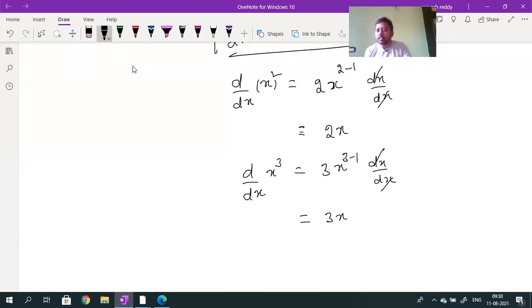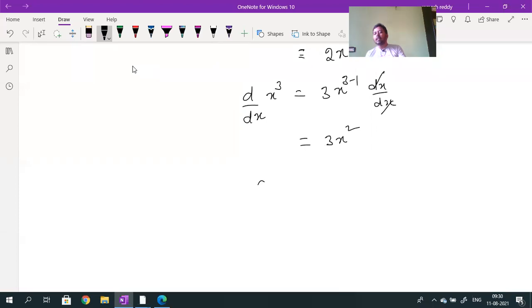3 into x square. So to calculate differentiation, the power will come to the front. Again x, and the power will decrease by 1. Before it was x cube, now it becomes x square. Similarly, what will we get as the derivative of x power 4? What is d by dx of x power 4? 4 will come to the numerator, 4 into x, and the power decreases by 1. So the answer is 4 into x cube.